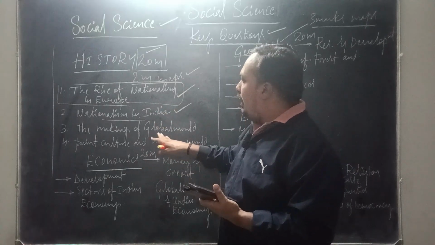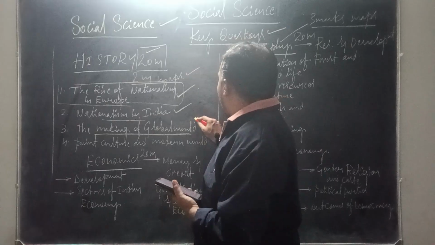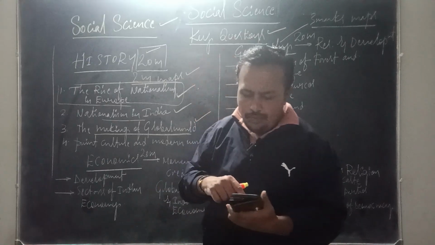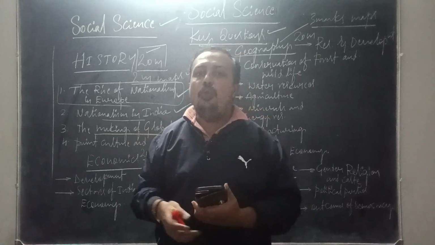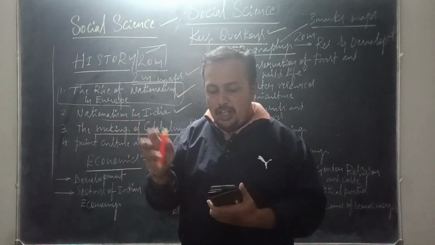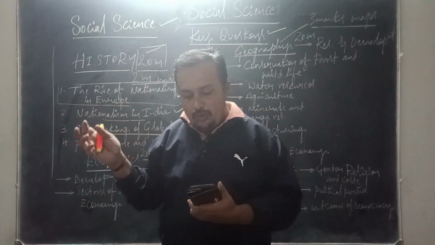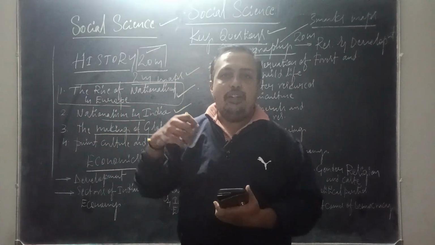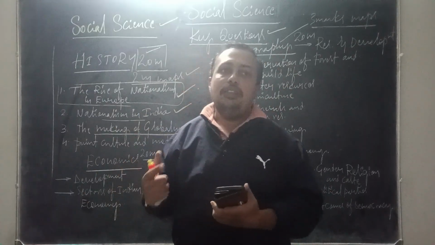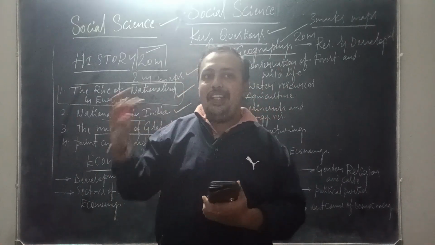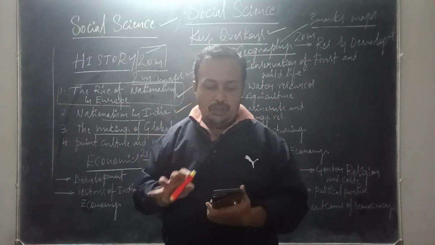And moving into the next chapter, that is the making of a global world, which is a minor chapter from social science. Here you need to know who the different travelers were, why they traveled across the globe, and what things they carried along with them. So these are all 2 marks questions.